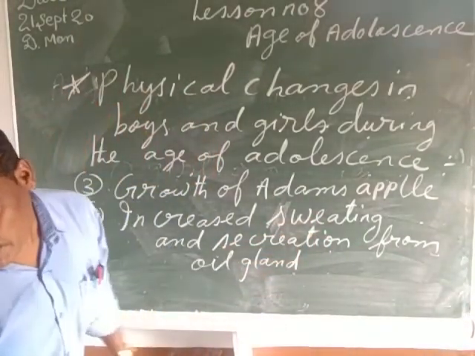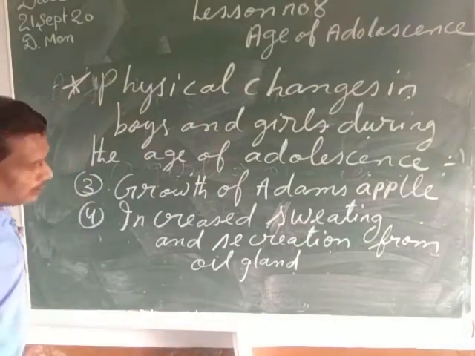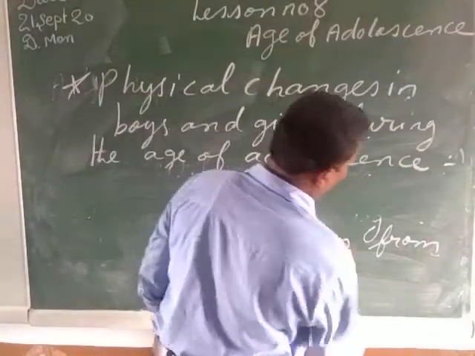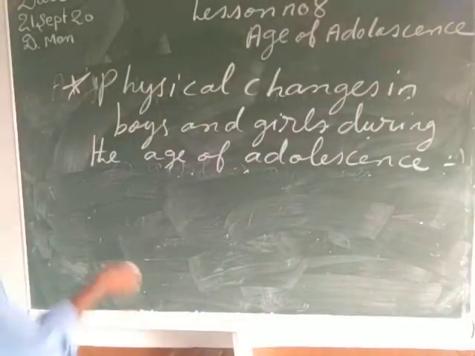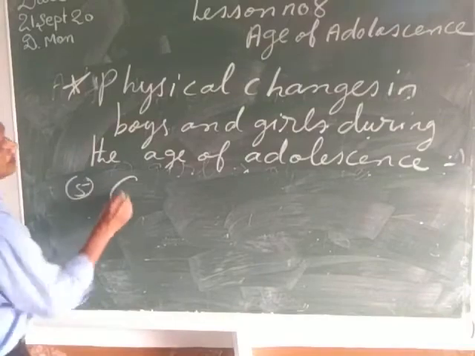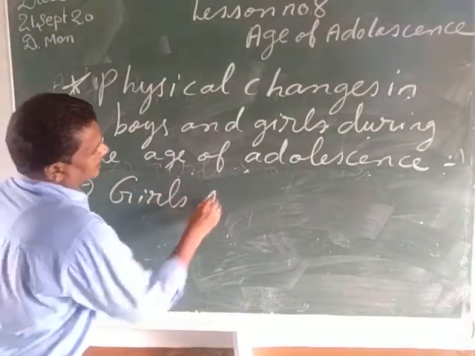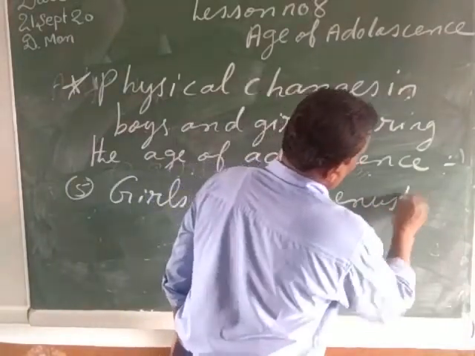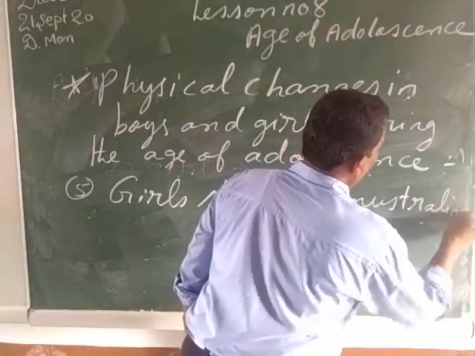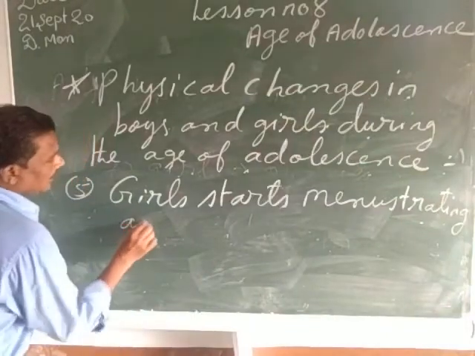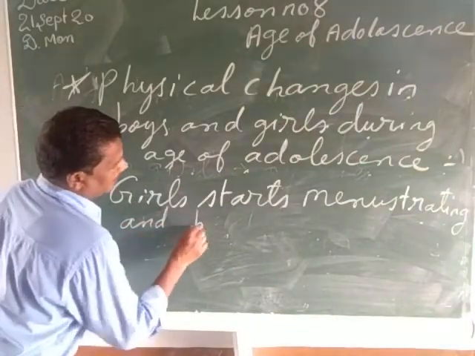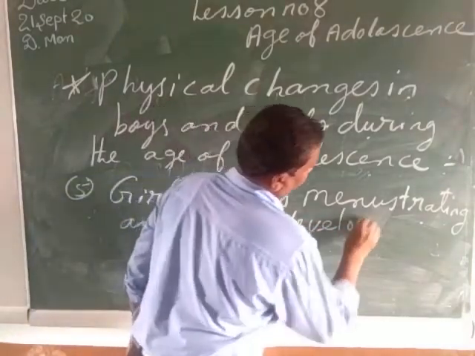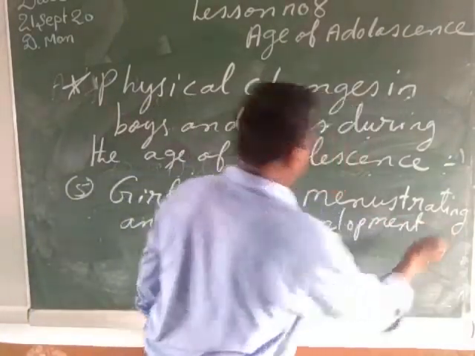So my child, after that we will come to the fifth topic. The fifth physical change, my child, in the case of boys and girls during the age of adolescence: the girls start menstruating, and breast development starts taking place.